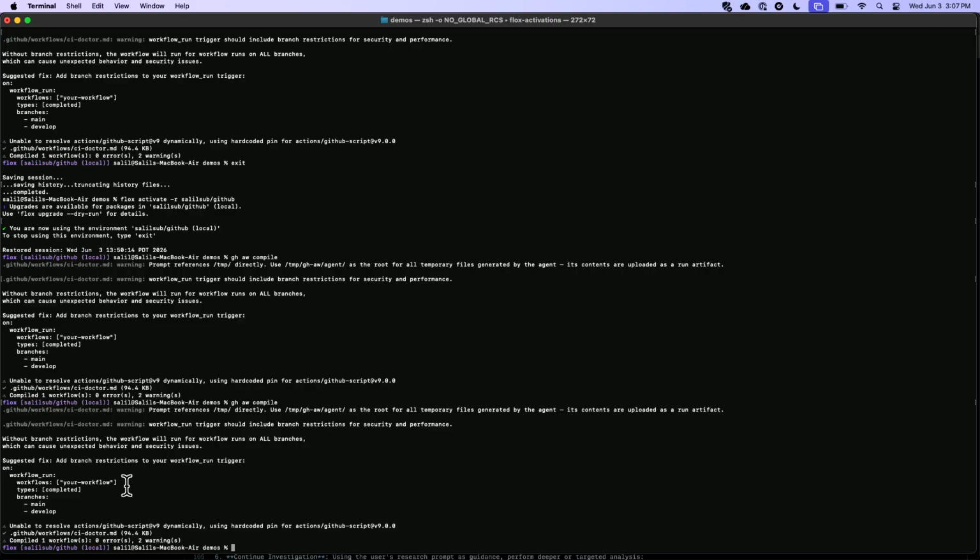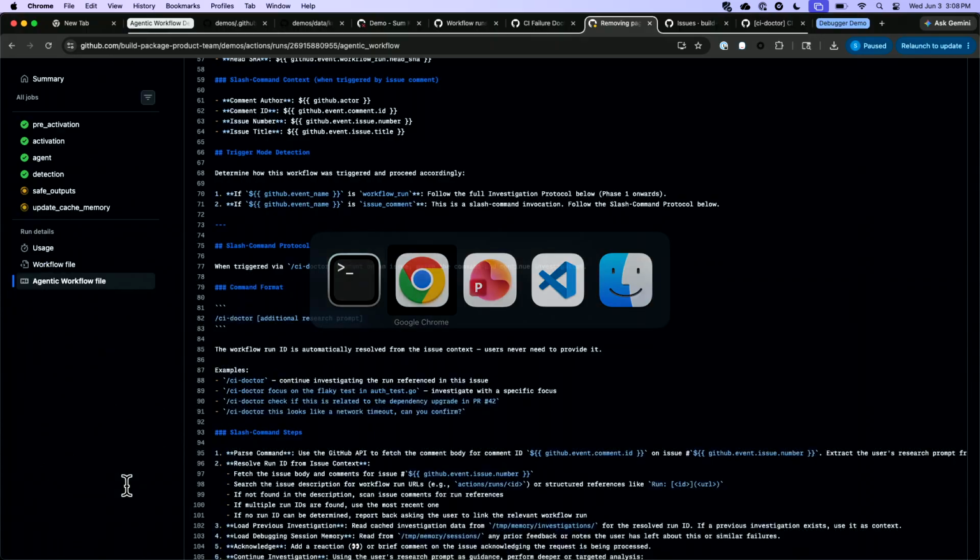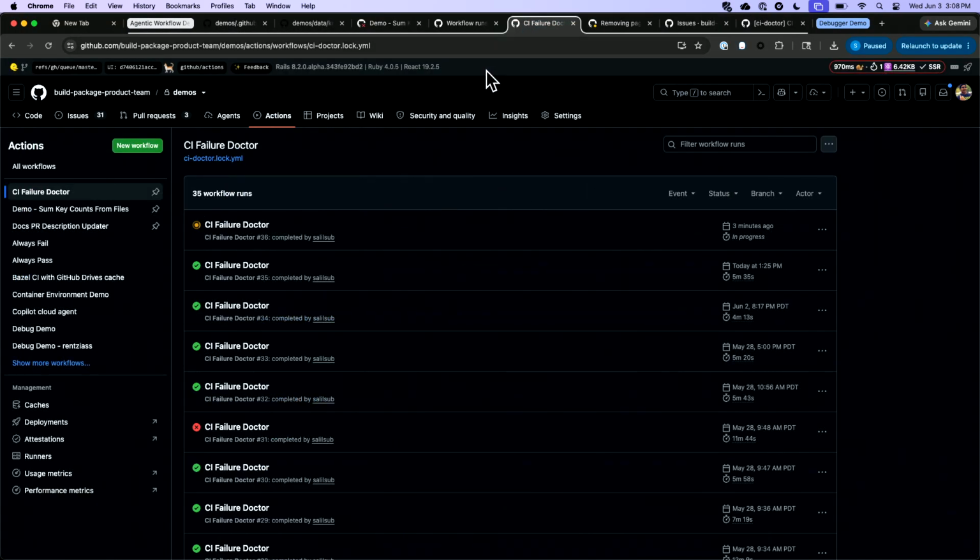So I, as a human, start with MD, then the agentic workflows process lets me convert that into an actual workflow file. It converts it to a .lock.yaml. We just put .lock.yaml because we wanted something to differentiate between non-agentic workflows, because a lot of people are still going to have those. Love it. So why don't we jump back and see how the CI failure doctor is going. It looks like it's still running.